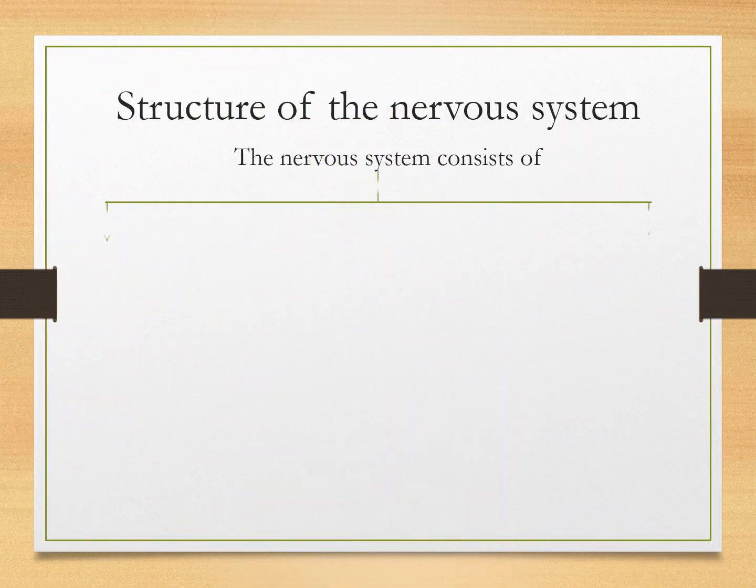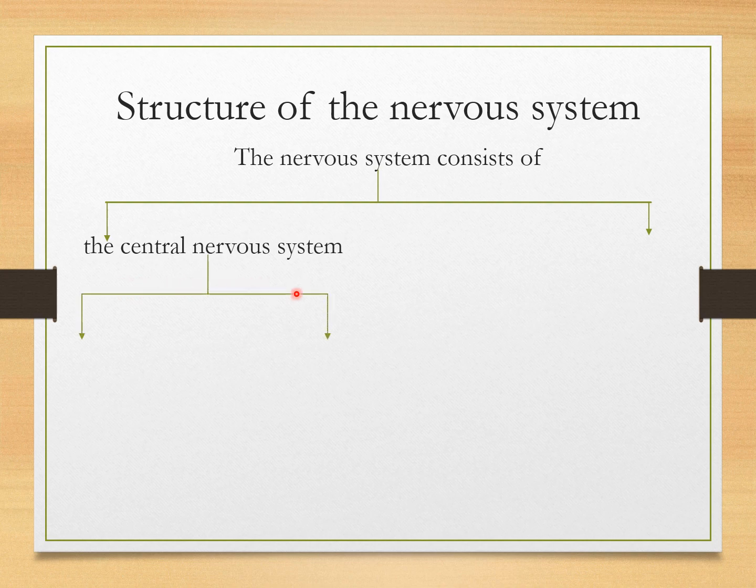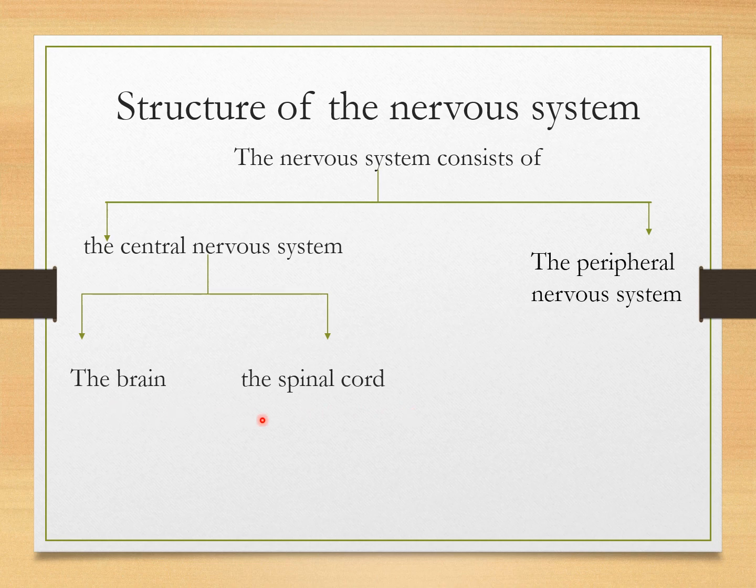Structure of the nervous system. The nervous system consists of, number one, the central nervous system, which consists of two main parts, which are the brain and the spinal cord.